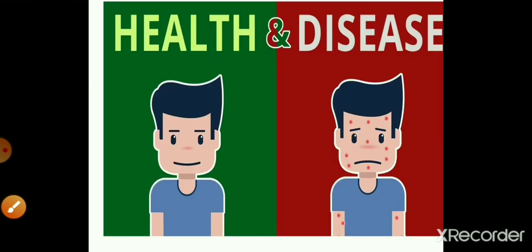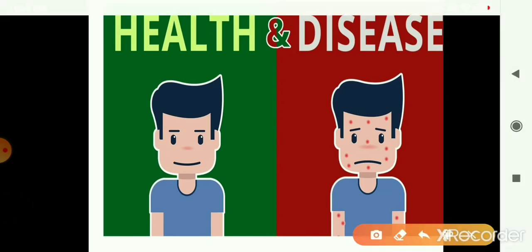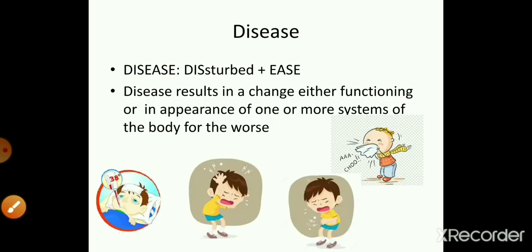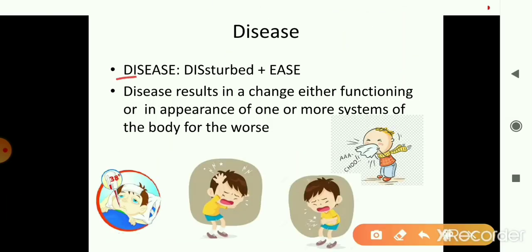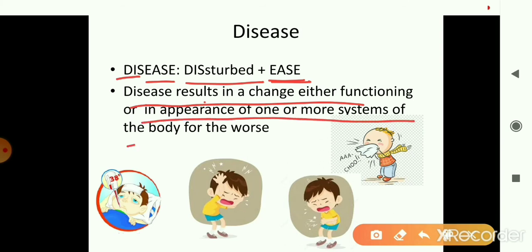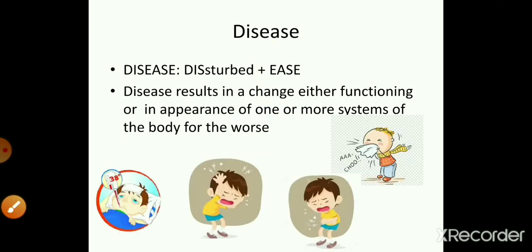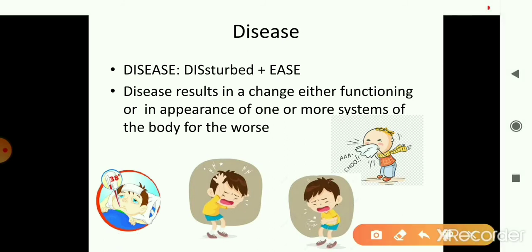Now, if health is a state of complete physical, mental, and social well-being, then what would be disease? Now, the word disease is self explanatory. If you divide it, dis-ease, dis means disturbed, and ease is the comfort. So, disease can be defined as a state of discomfort that occurs because of improper functioning of the body or its part. And remember that one may be in a state of discomfort without knowing the actual cause of a disease.